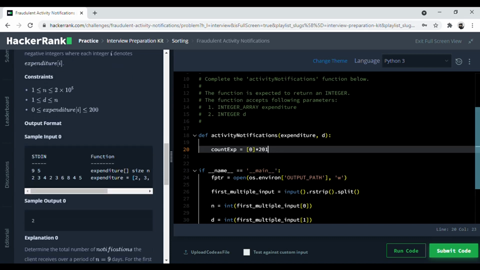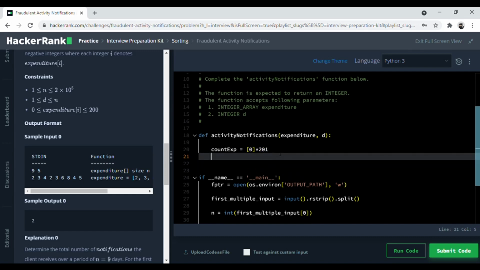What we are trying to do here is that for every expense we have an index for it. So over here, for the value 2, if we want to record this expense, it will add a count of 1 to the index 2, which is the value of the expense. And then for this expense 8 over here, it will add 1 to the index 8, and so on. So this is what counting sort is.